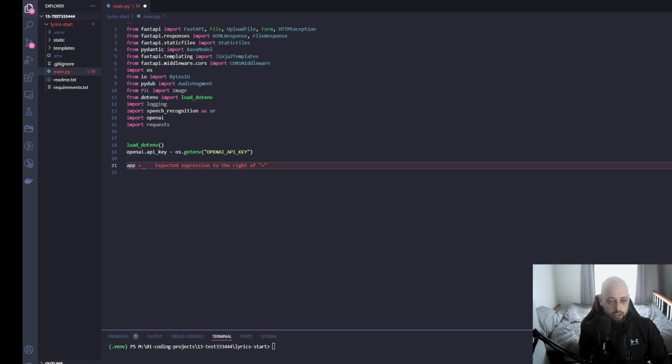We want to initialize our FastAPI app. So we'll say FastAPI. If need be, here we will use logging. So we can configure that later if we have to. That can stay as a to-do.